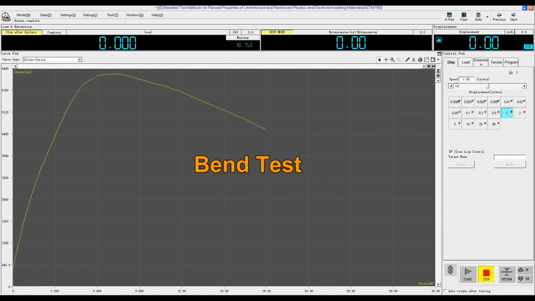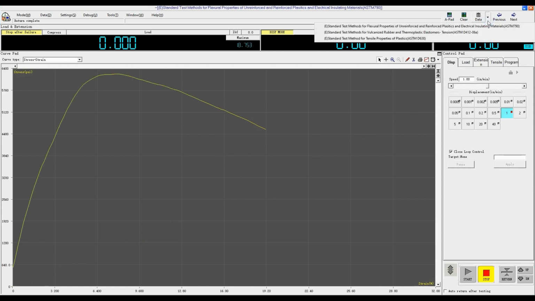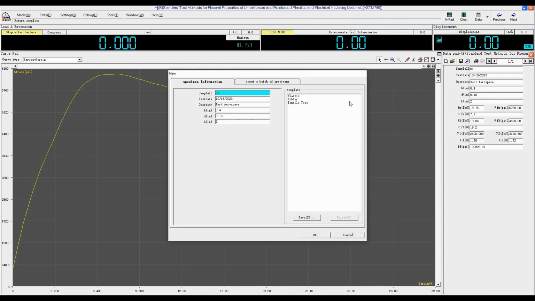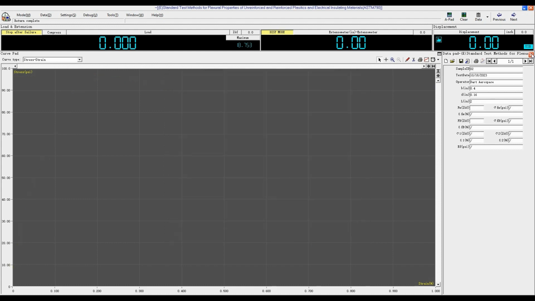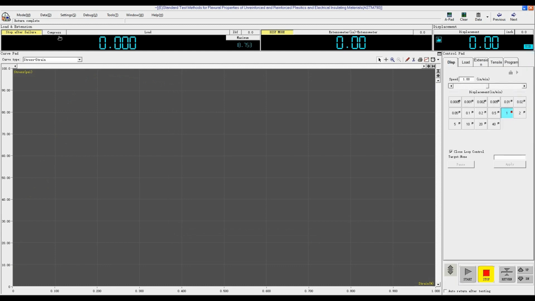Finally, we will perform a bend test. Select the test standard. ASTM D638 is used for the plastic bend test. Click New to input sample information. Click OK. Close the data pad. The Stop After Failure option should be yellow.